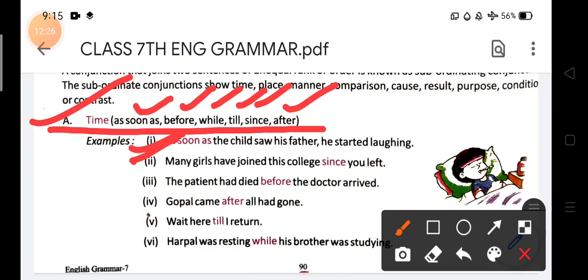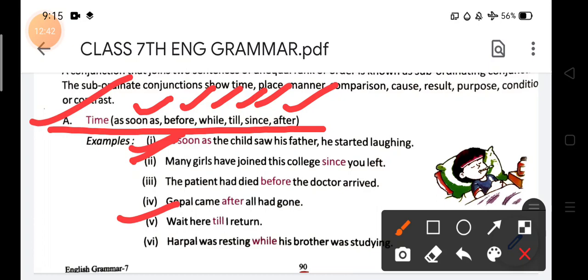Harpal was resting while his brother was studying. Okay, so these are the unequal ranks, and both the sentences you can say depend on each other for their meaning, as you can see in the fifth example.